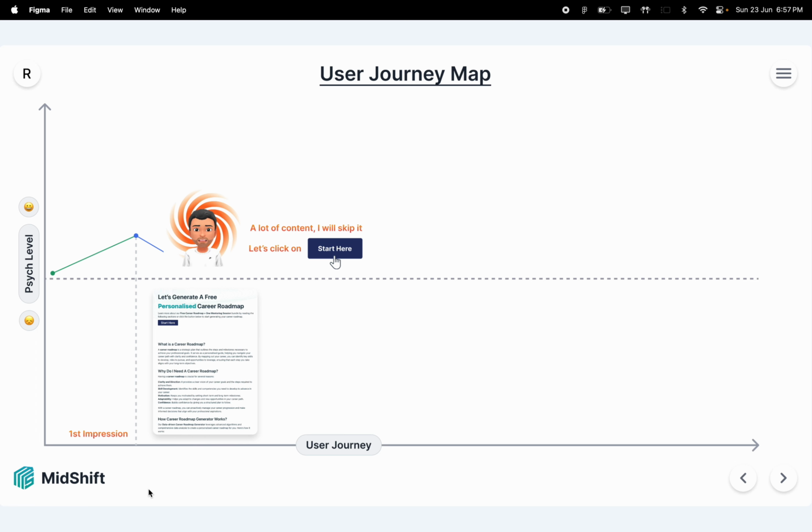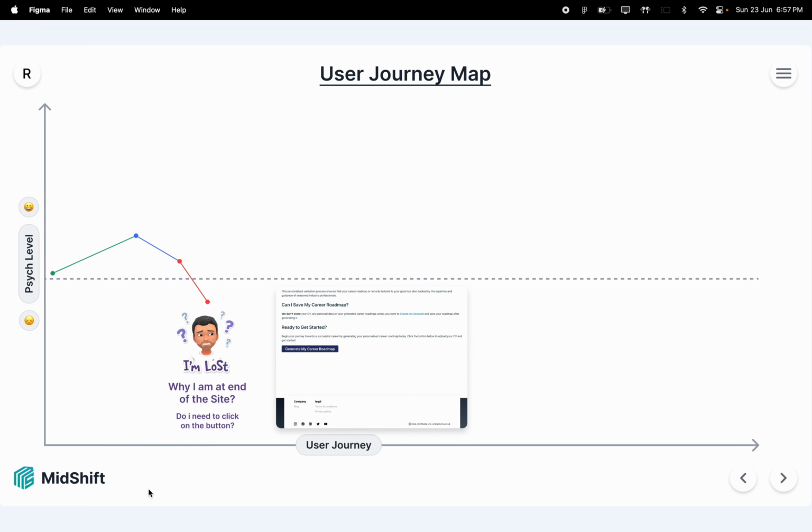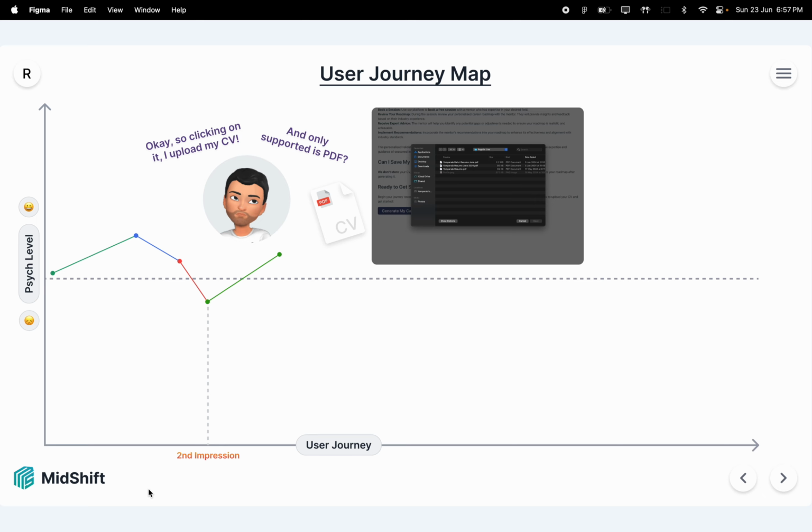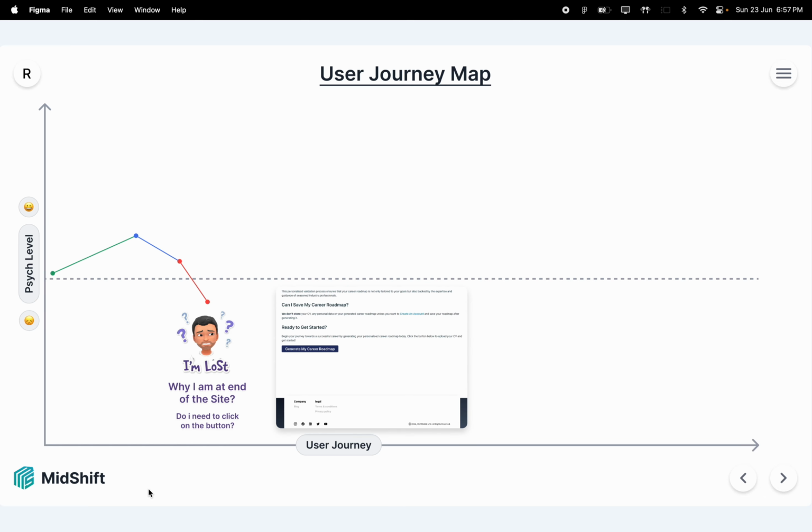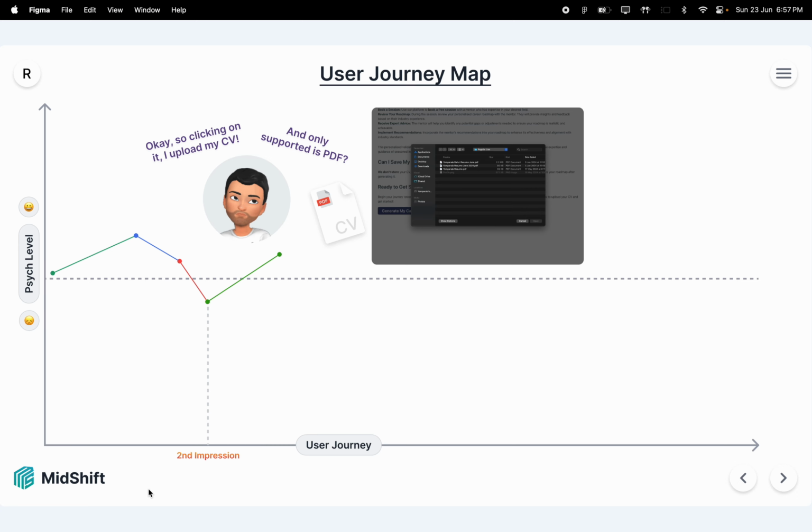When they clicked on that Start Here button, they were taken to the bottom of the page. This is where the users were getting confused. So this could be the first primary reason why people are not uploading their resume, because they were getting confused by the call to action buttons. Even then, some people in the user testing clicked on the button mentioned earlier, generate my career roadmap. They were able to understand that clicking on it would bring up a modal which would help them to select the document.